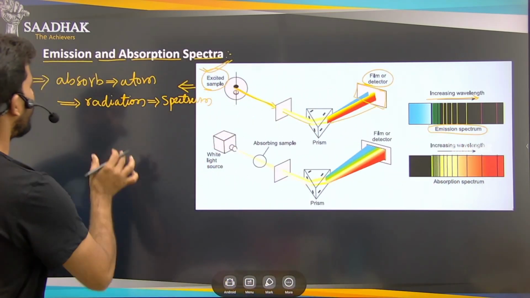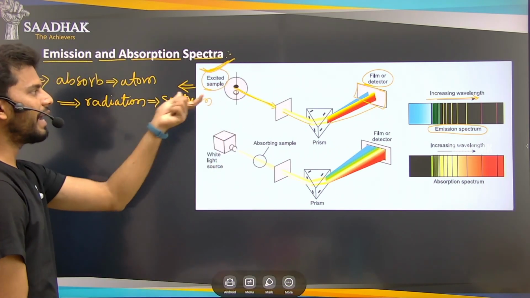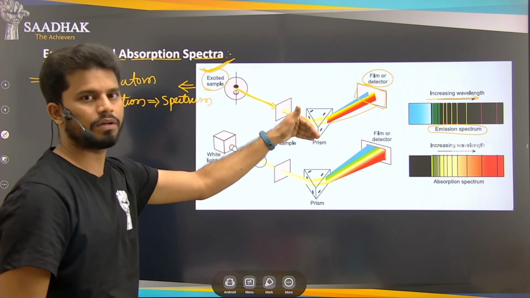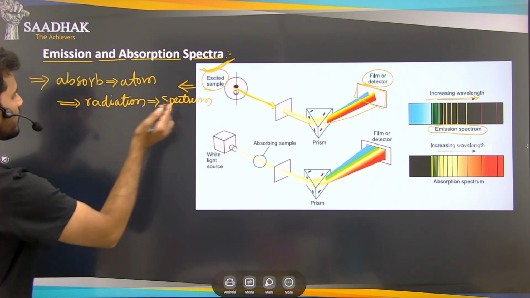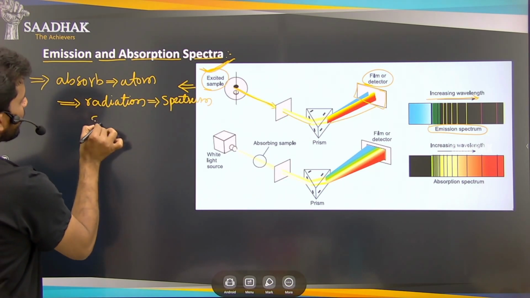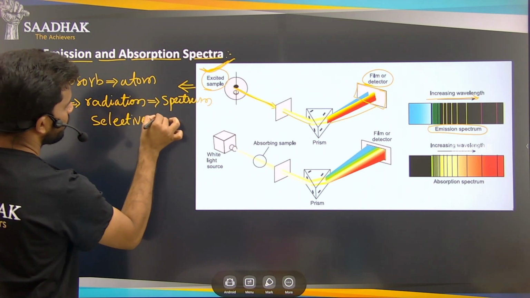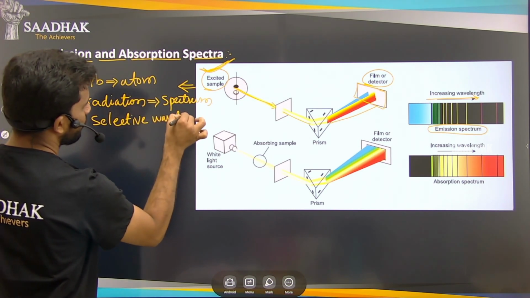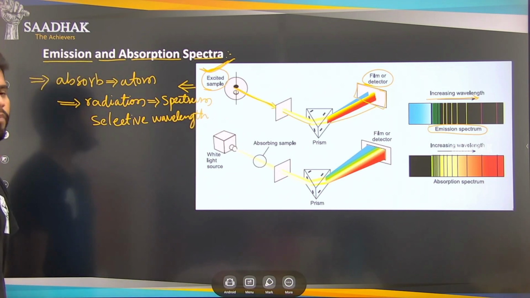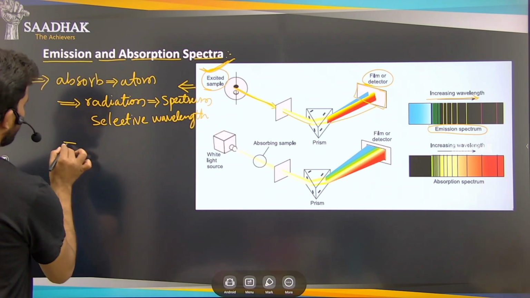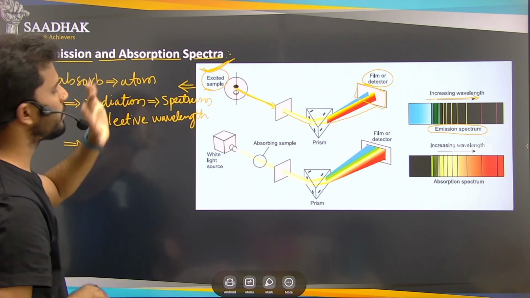So, whatever excited sample or excited atom we have, that atom will emit only a few, or selective, wavelengths, right? So that spectrum has only the selective wavelengths. Now, this is about the emission spectrum.